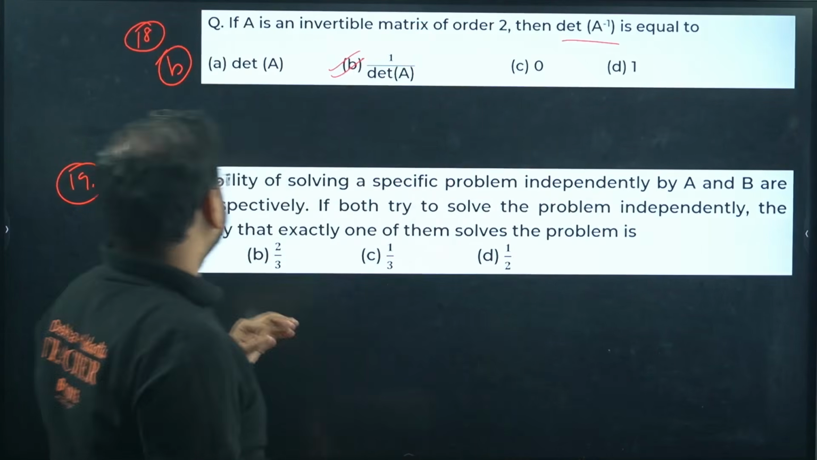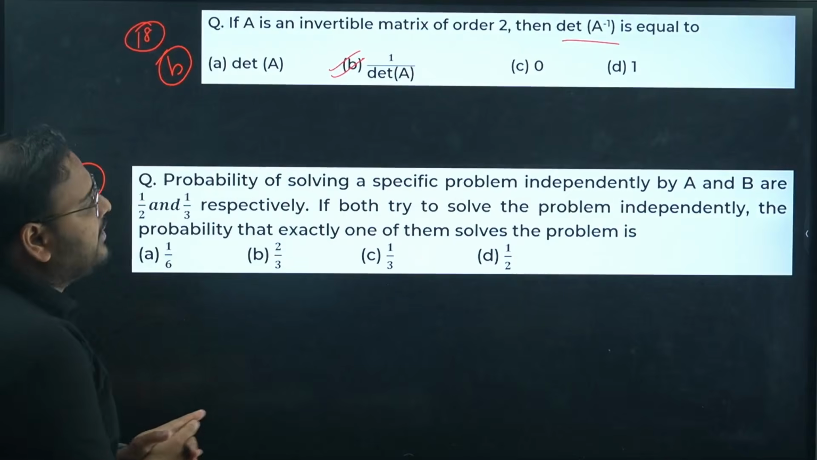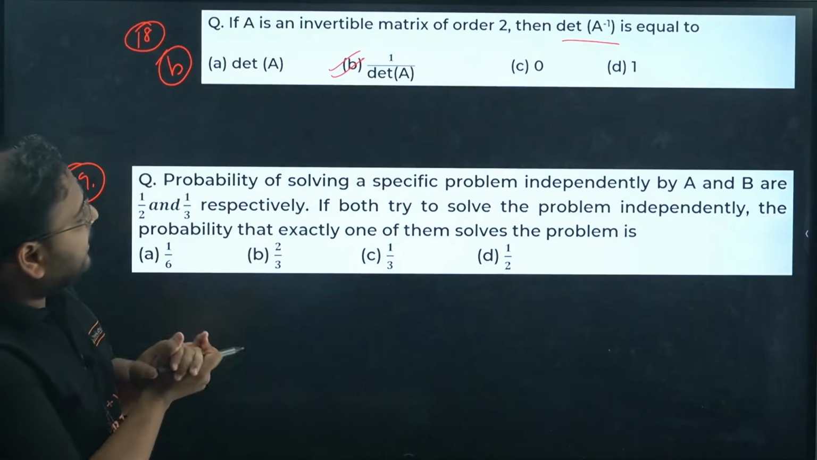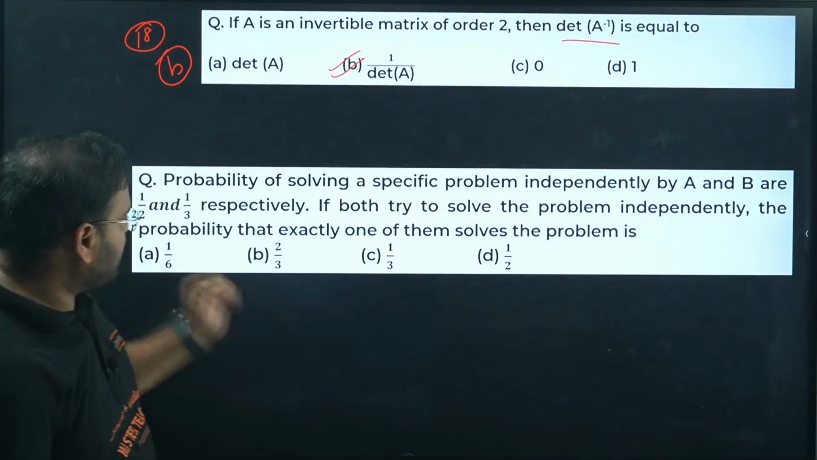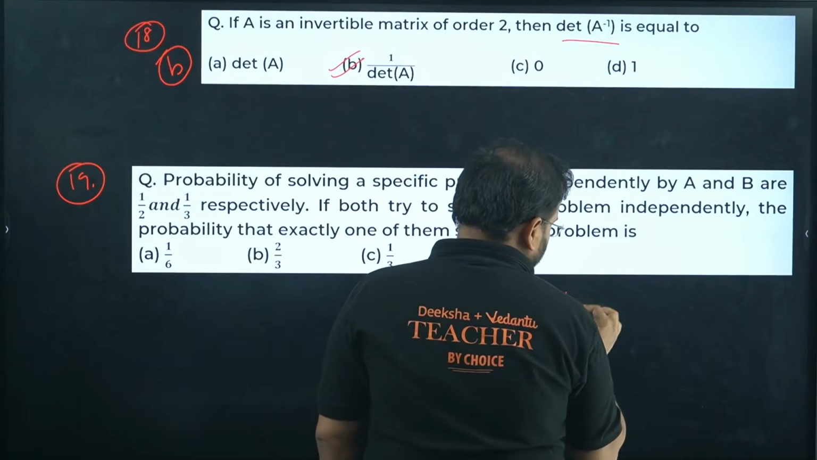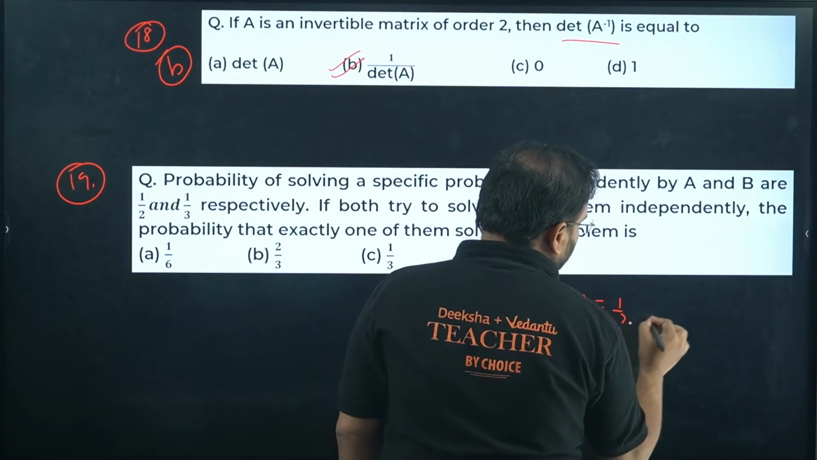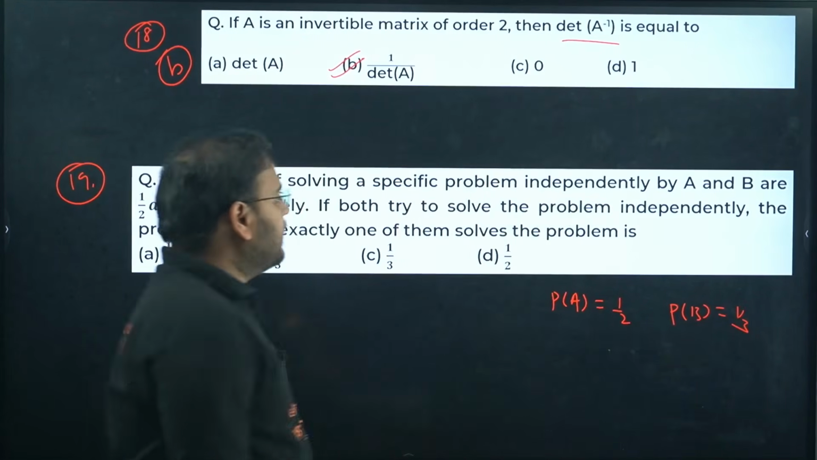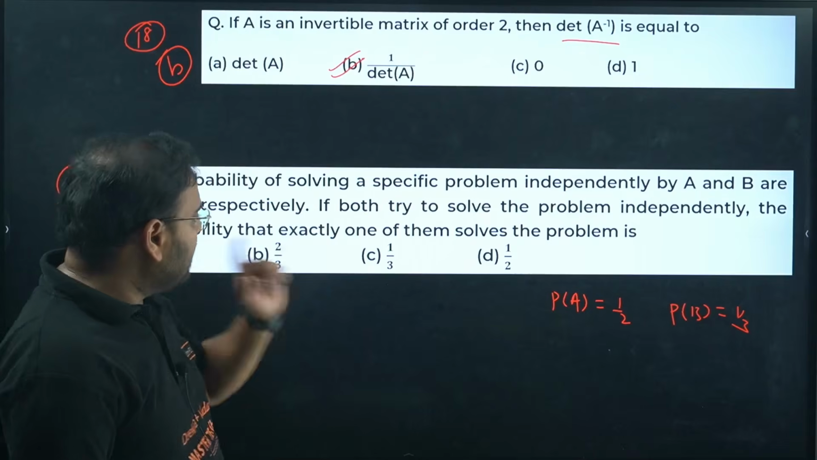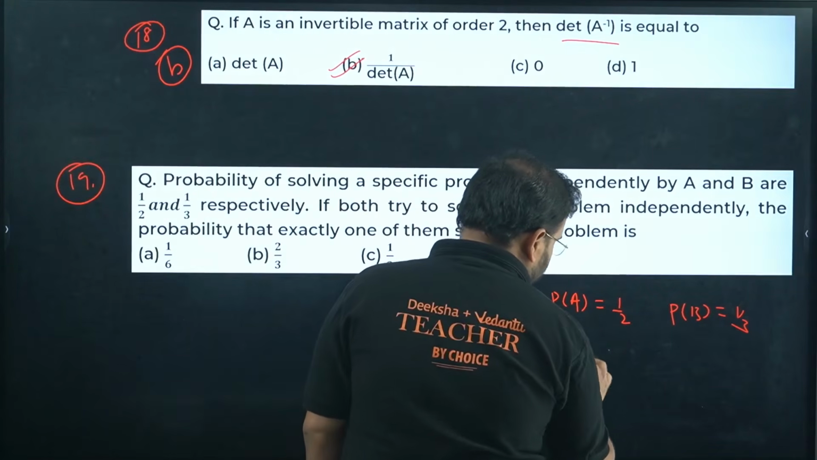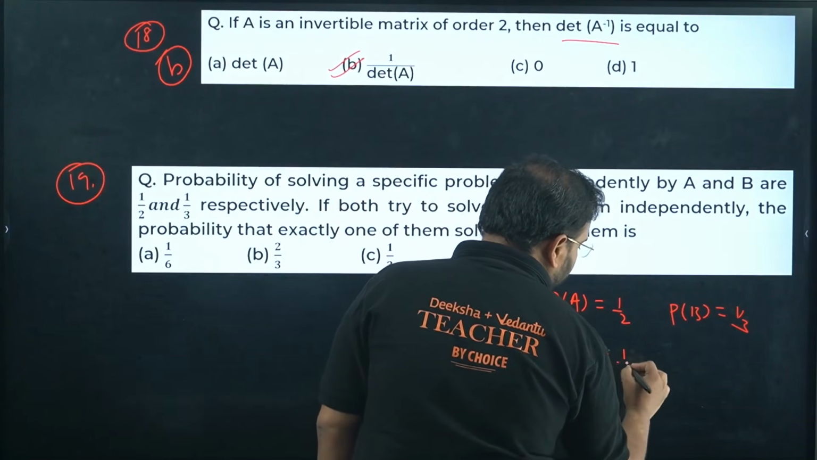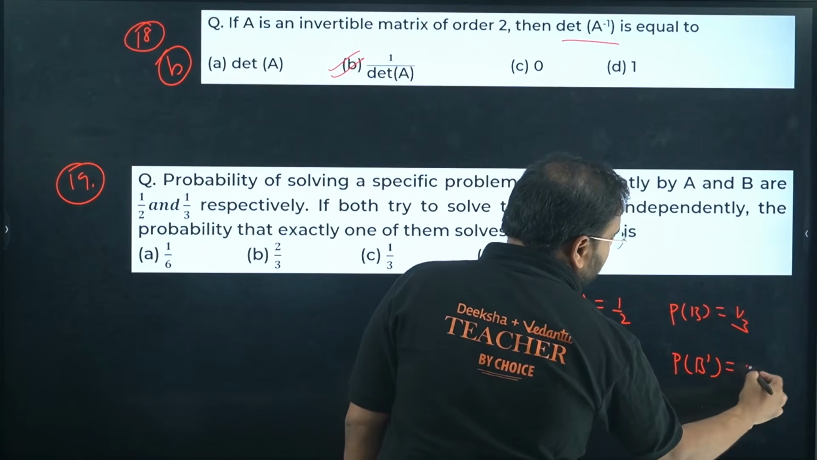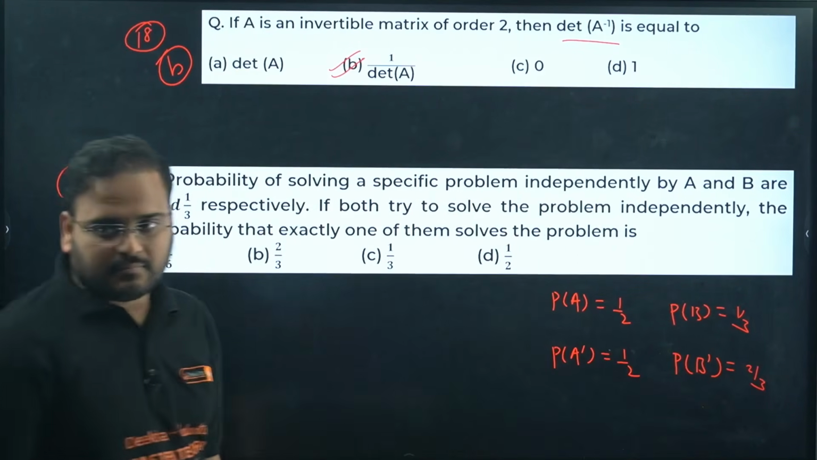Formula, get the answer. Probability of solving a specific problem independently means we are dealing with independent events. A and B are 1 by 2, 1 by 3. This is a good question. P of A is 1 by 2, P of B is 1 by 3. Exactly one of them solves. Let's quickly find this value also. P of A dash will be 1 by 2 again, and P of B dash will be 1 minus 1 by 3. So how much is that? 2 by 3.